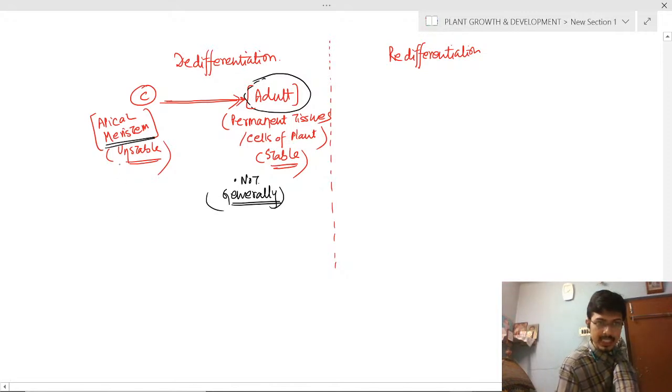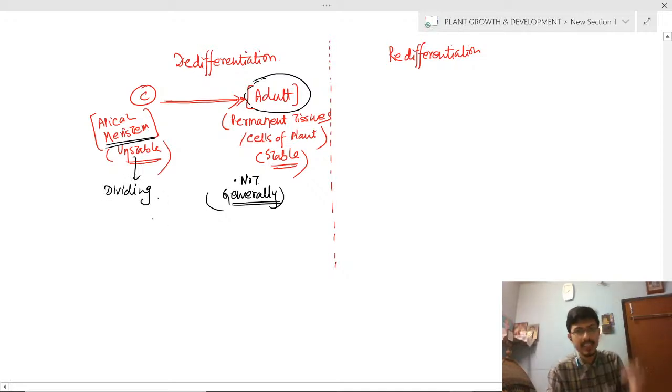I told you the meristematic cells are unstable, rapidly dividing cells. When the stable or permanent cells originate, they are generally not dividing. So we can say these are differentiated cells.